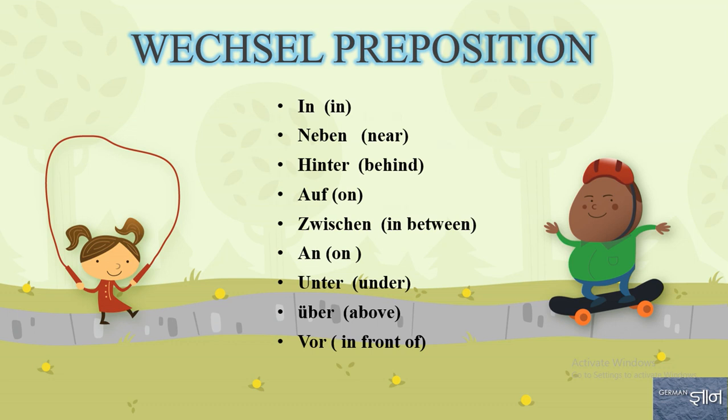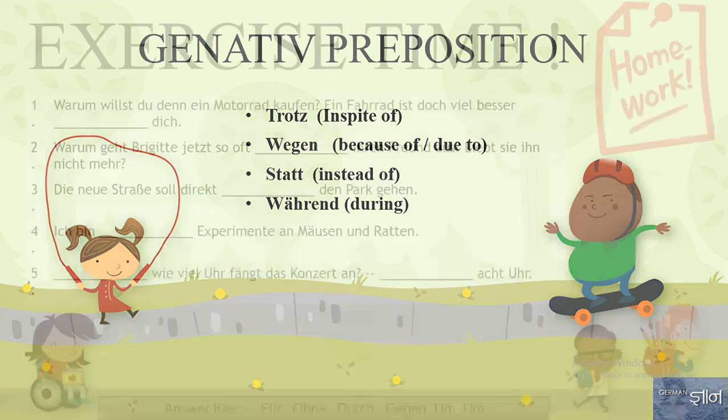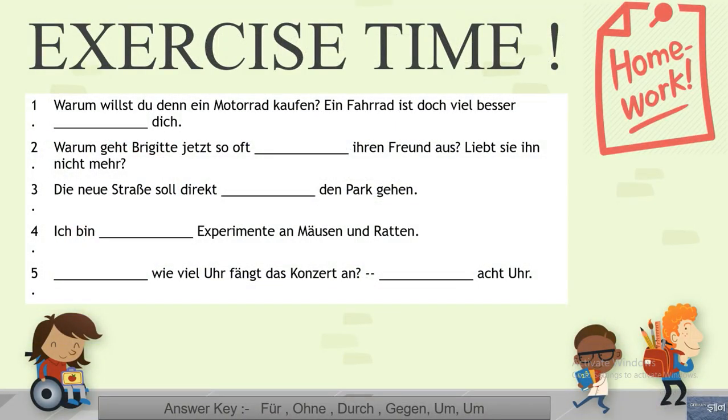And last but not the least, Genitiv prepositions: trotz, in spite of; wegen, because of or due to; statt, instead of; and last is während. Während means during. So guys, this was the preposition video for you.